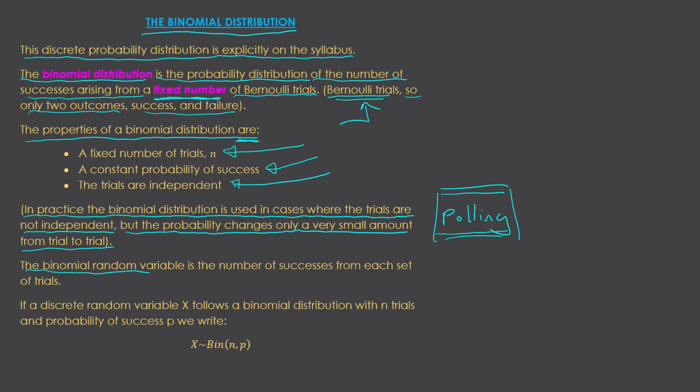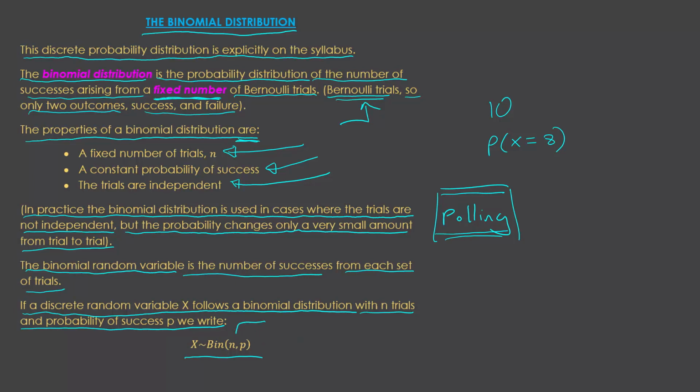The binomial random variable is the number of successes from each set of trials. So if we do 10 trials and we get 8 successes, we'd be looking at probability of x equals 8. If a discrete random variable x follows a binomial distribution with n trials and probability of success p, we write x follows a binomial model with n trials and probability of success p. So note here the parameters of this distribution are the number of trials and the probability of success.